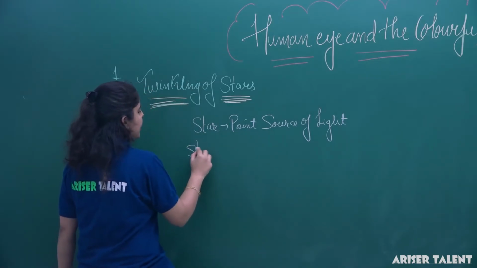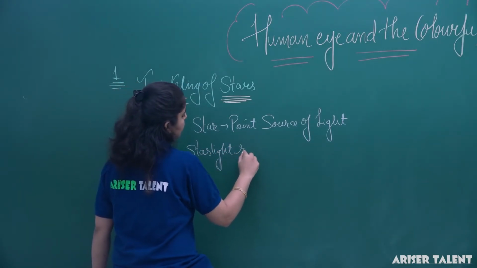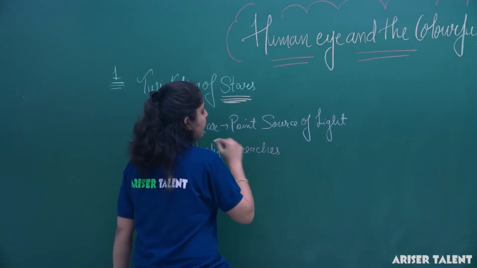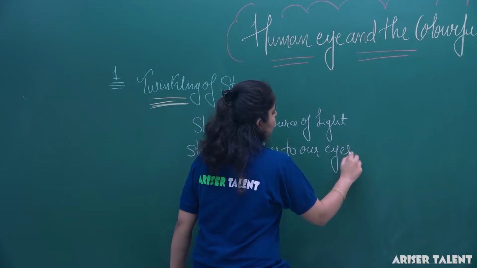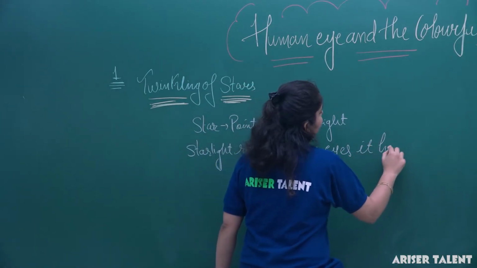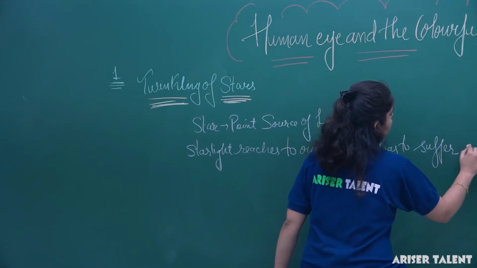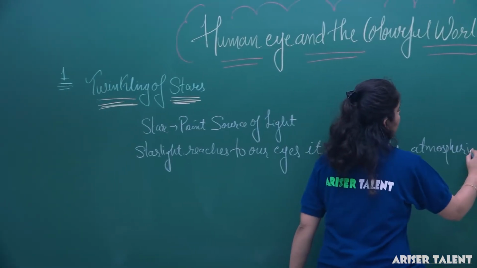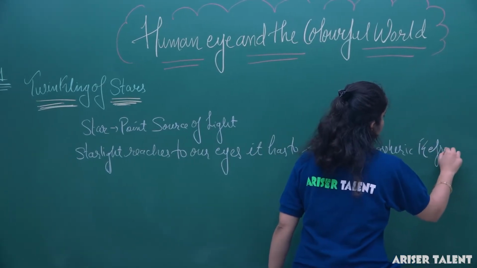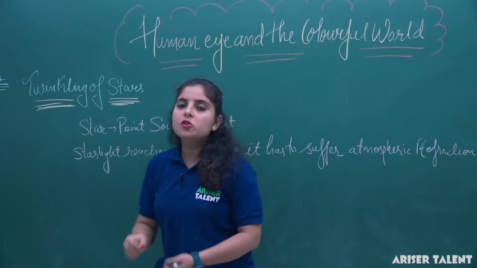When this starlight reaches our eyes, it has to suffer atmospheric refractions. Why does it suffer such atmospheric refractions?